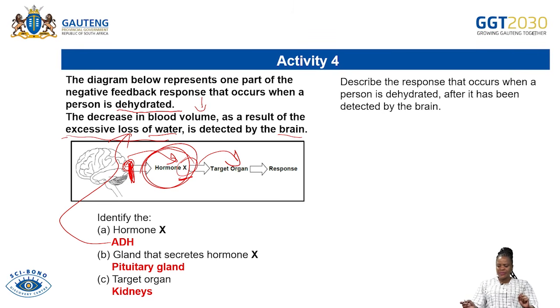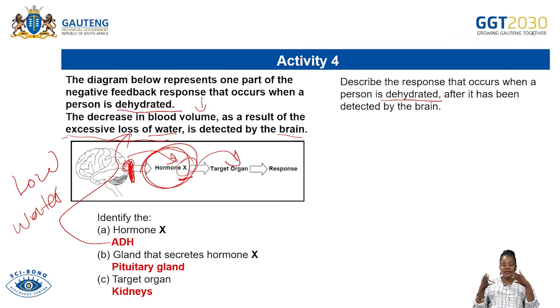Describe the response that occurs when a person is dehydrated. When a person is dehydrated, what does that mean? It means that the blood has low levels of what? Of water. That is an imbalance, meaning that homeostasis must take control here.